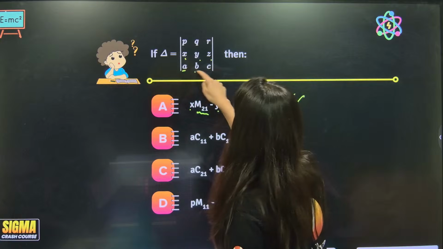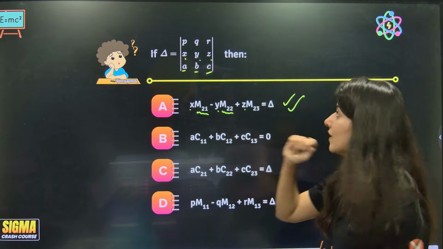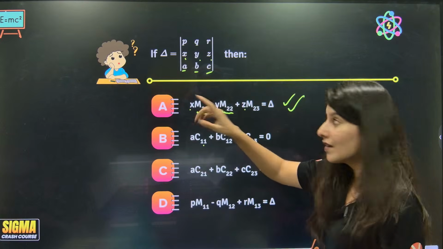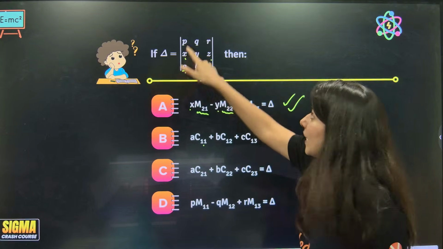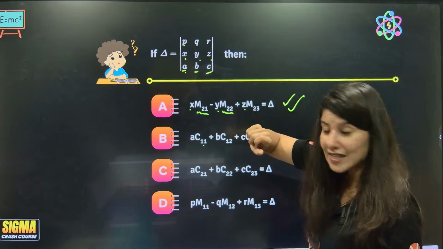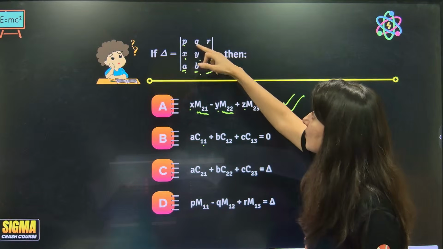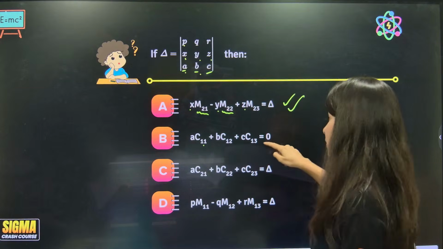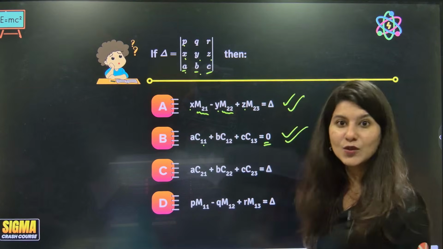Okay, ma'am. Now A, B, C. This is your A, this is your B, this is your C. Correct? A is getting multiplied with C11. Remember, A is getting multiplied with the cofactor of the first element. That means B is getting multiplied with different cofactors, C getting multiplied with different ones. So it will give 0. Yes, ma'am, this is absolutely correct.